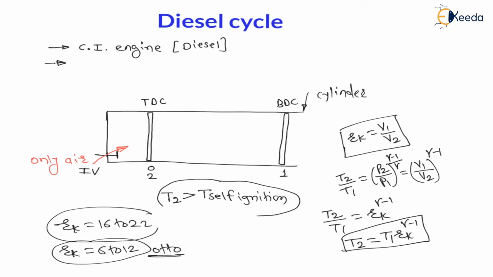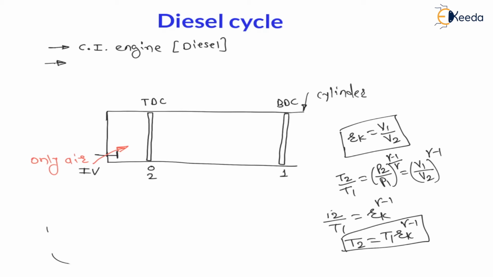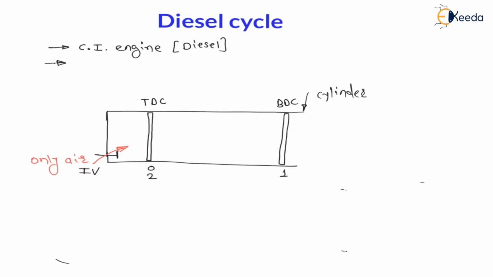Now here, whenever the piston comes at 2, that is after compression stroke, the role of fuel injector will start, and there will be a fuel injector like this. Let us say schematic view. This is a fuel injector. Now this fuel injector will inject diesel inside this piston cylinder assembly in spray form like this.